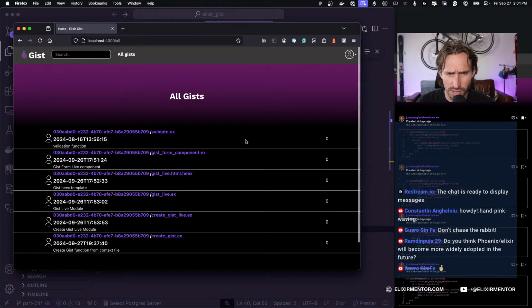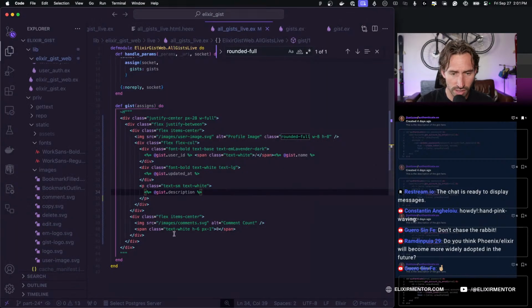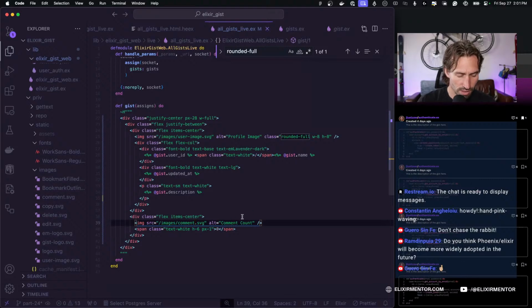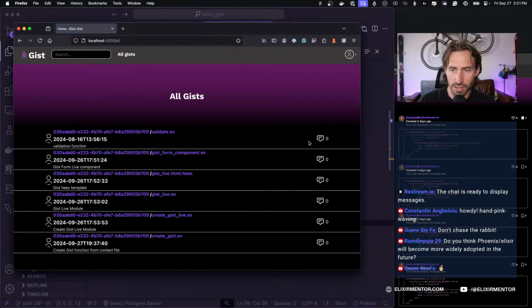Okay, our image is not showing. Images.comment.svg. Okay, there we go. So that is looking all right.